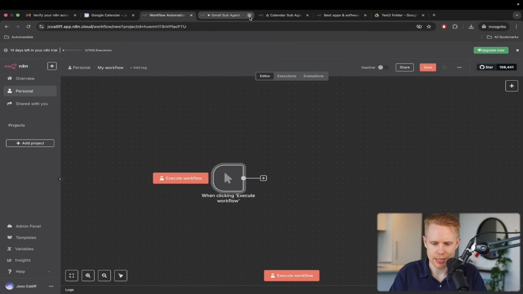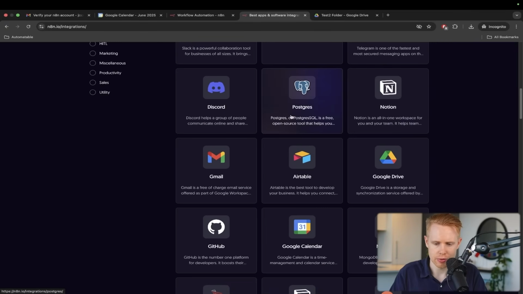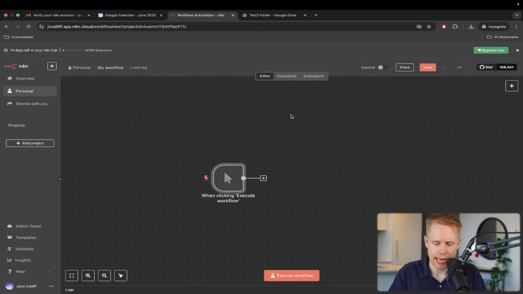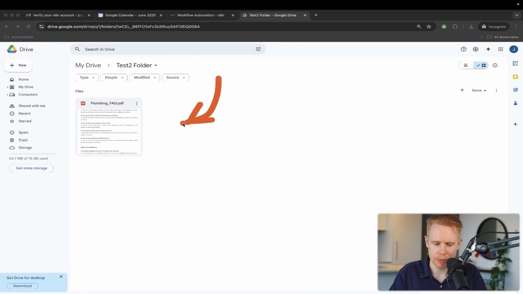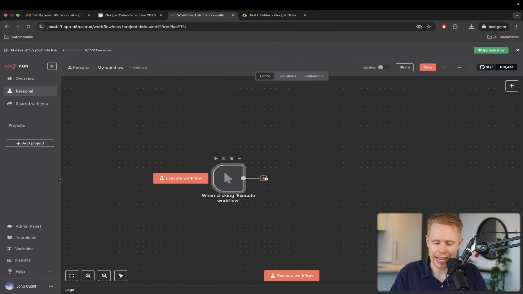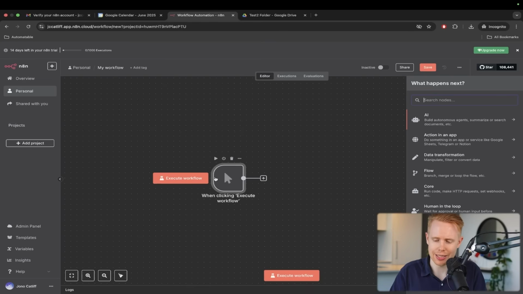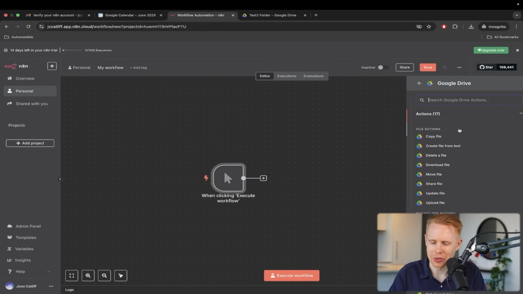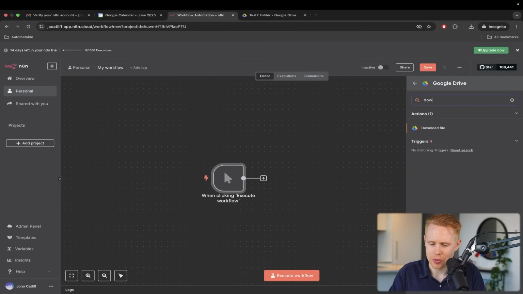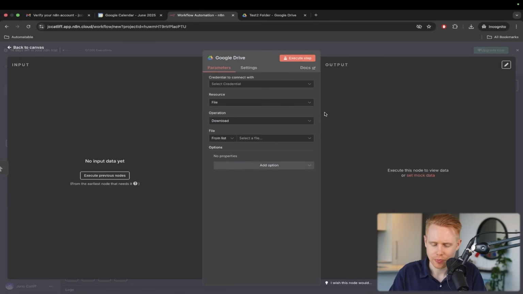In this instance, I'm just going to close a couple tabs here. And I want to pull this particular document out of Google Sheets, and we're going to add it into our vector database. So the next step in this process is, once we click this to get the workflow started, we'll go into Google Drive and pull out that document. So we're going to download a file here, and we need to connect in our Google Drive account.